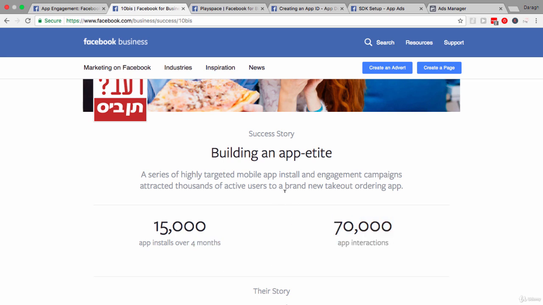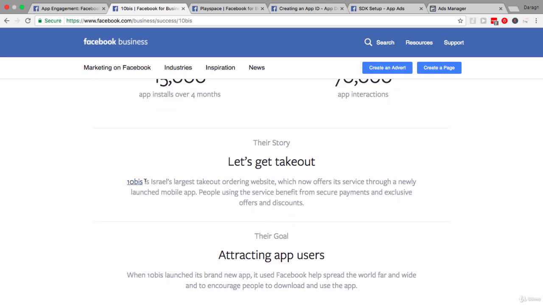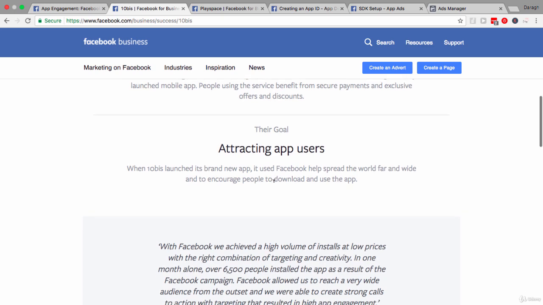So they have installs plus the interactions.